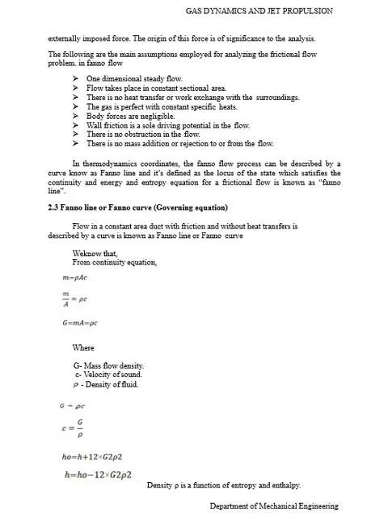In thermodynamic coordinates, the Fano flow process can be described by a curve known as the Fano line, and it is defined as the locus of states which satisfies the continuity, energy and entropy equations for a frictional flow. Fano line or Fano curve governing equation: flow in a constant area duct with friction and without heat transfer is described by the curve known as the Fano line or Fano curve.